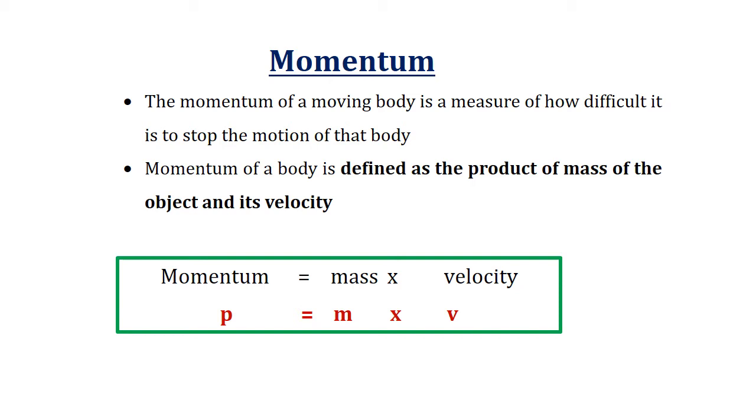The momentum of a body is defined as the product of the mass of the object and its velocity. So by multiplying the mass and velocity, we can find out the momentum. The symbol of momentum is P, the symbol of mass is m, and the velocity is v. So P, momentum, is equal to m into v. So what is momentum? The momentum of a moving body is a measure of how difficult it is to stop the motion of that body.